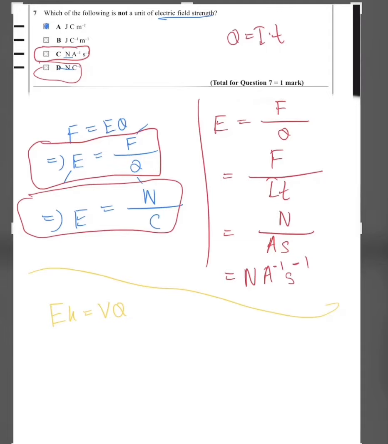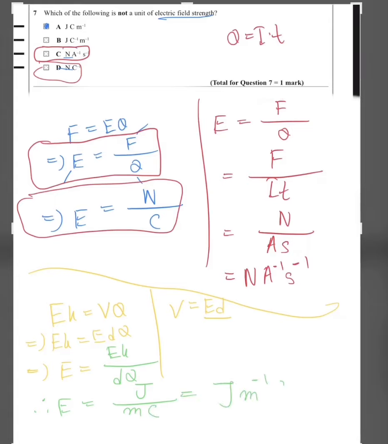So we have this, and we have another formula that V equals ED. So we can substitute ED here. EK, the kinetic energy, is equal to the electric field strength times distance times charge. If we make E the subject, we get E equals EK, the kinetic energy, divided by distance times charge. Energy is joule, distance is meter, and charge is coulomb. So we will have joule per meter coulomb. So this proves part B. So the answer is A.